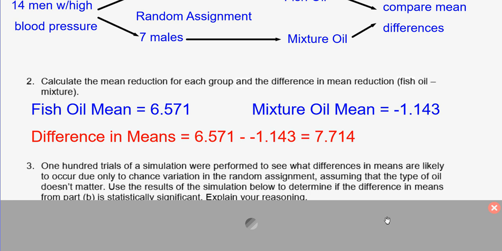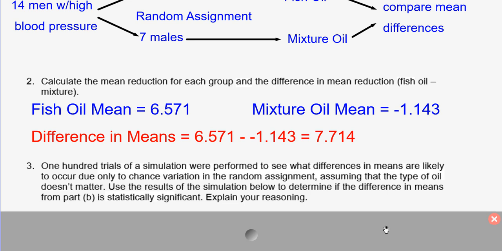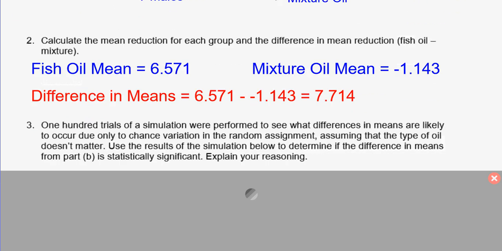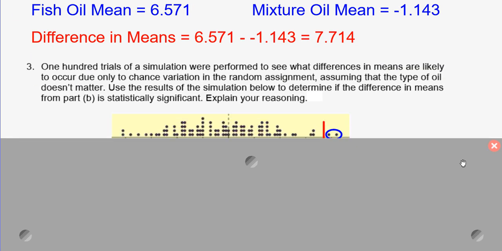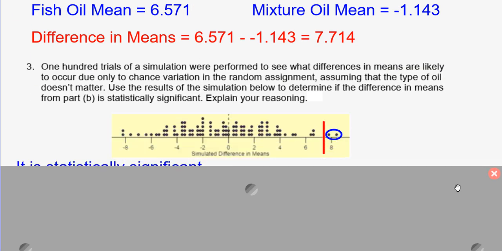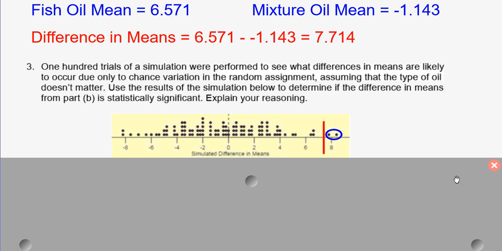So then part 3 was talking about using the results of the simulation to determine if the difference in means from part B is statistically significant and explaining why. So if I look at all the data from the simulations, our difference in means is 7.714. So I'm looking for all the things that are greater than or equal to that difference. And I can see only 2 out of my 100 trials of the simulation are meeting that requirement.